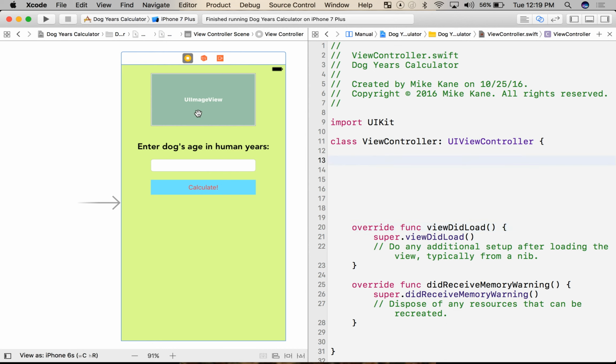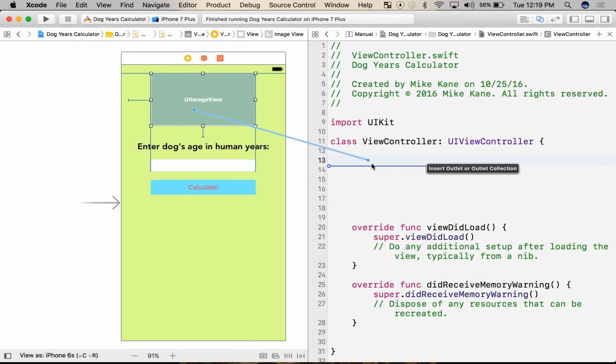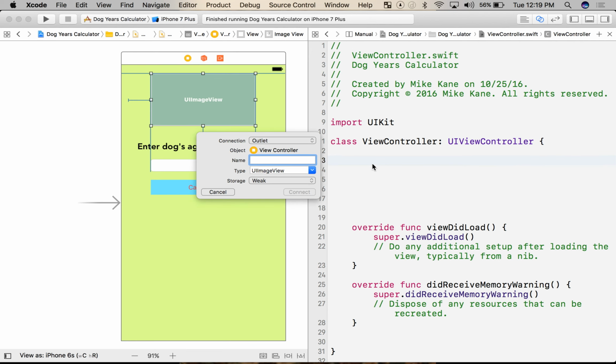Now, the first thing I'm going to do is hold the control key, just like we did when we set the constraints. Again, I'm holding control, not command. I'm going to control-click-drag. We see that blue line again. And you'll see it says Insert Outlet or Outlet Collection. Yep. I'm going to let go, and we'll see this pop up. This is my way of connecting it here so that the code file, the class, actually knows this UIImageView exists and it's allowed to access it, modify it, all that good stuff in Interface Builder.